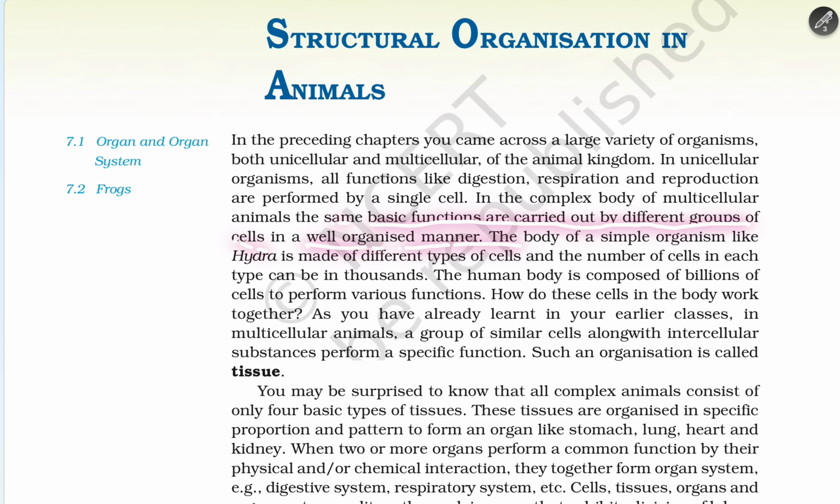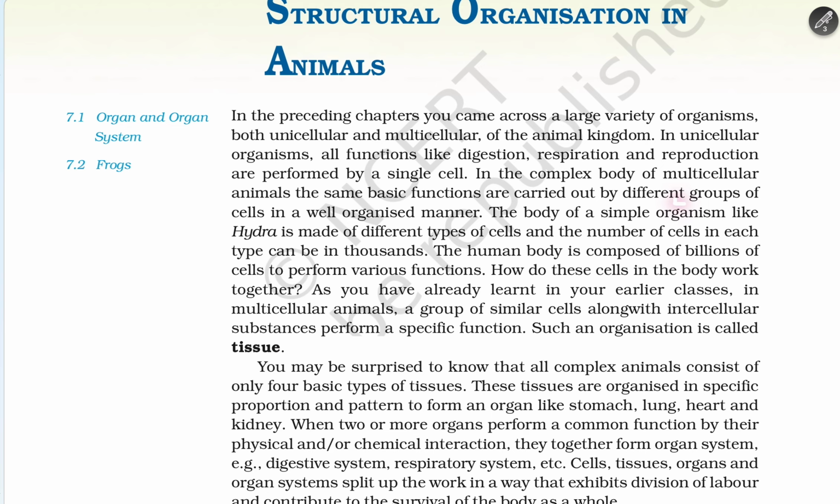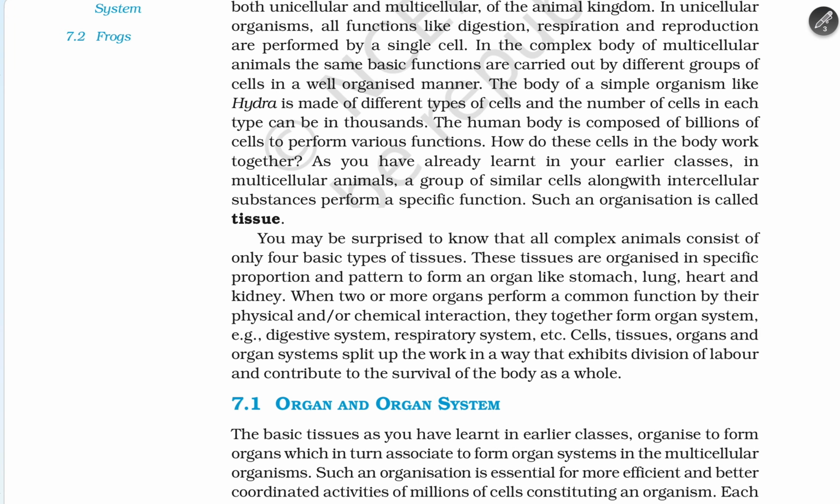a well organized manner. The body of a simple organism like Hydra is made up of different types of cells, and the number of cells in each type may be thousands. The human body is composed of billions of cells to perform various functions. How do these cells in the body work together?